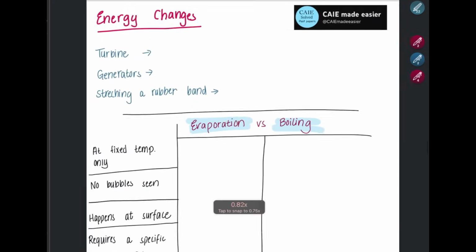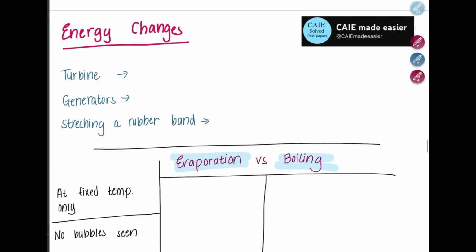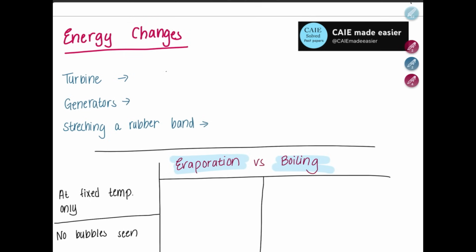Moving on to energy changes. These are just some examples of energy changes. A turbine can convert kinetic energy to electrical energy, whereas a generator is the opposite: the electrical energy is converted to kinetic energy. What about stretching a rubber band? When the rubber band is stretched, it has elastic potential energy. When you release the band, the elastic potential energy is converted into kinetic energy.